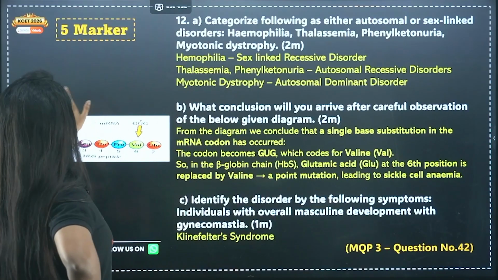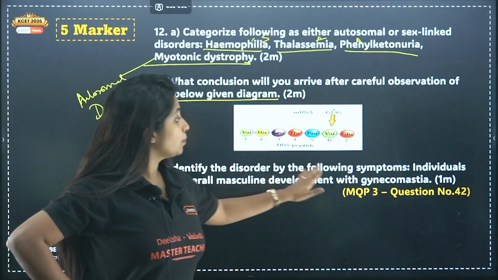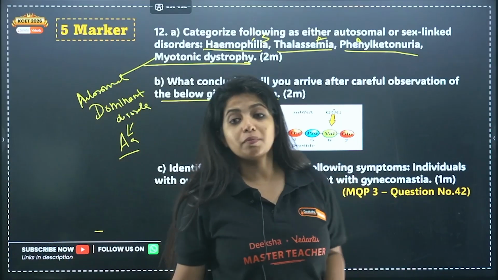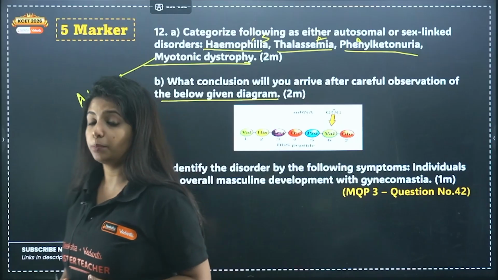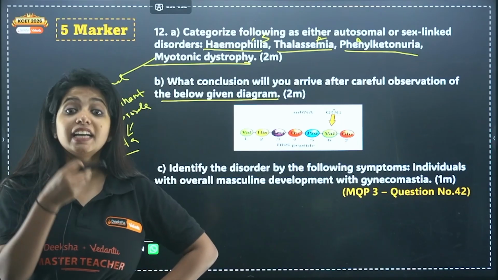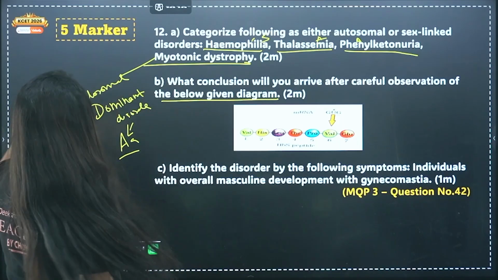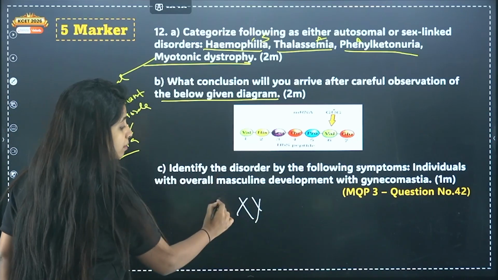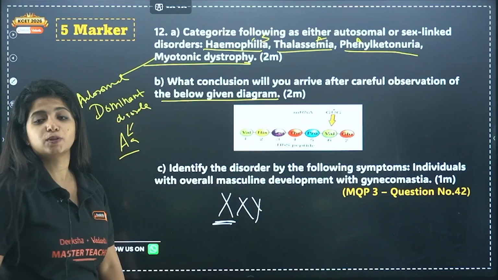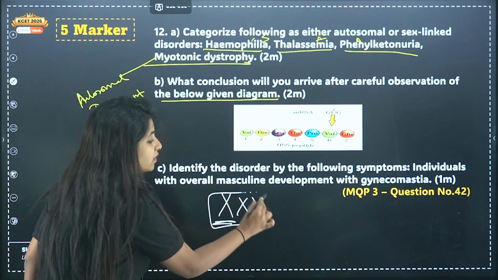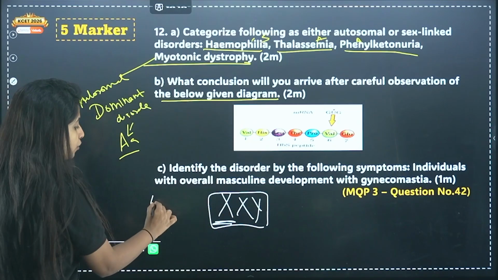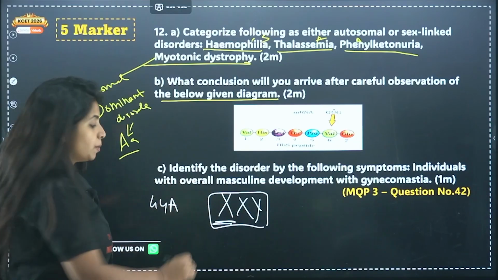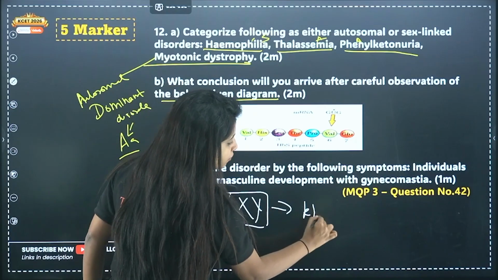Now next question, identify the disorder by the following symptoms. Individuals with overall masculine development with gynecomastia. So they have the overall masculine development, but they have gynecomastia. What do you mean by that? Development of breast. Overall masculine feature is found only in the case of male, but if at all you have some female character, that means probably you have one extra X chromosome. And where is this condition where you have extra X chromosomes? 44 autosomes are there, but instead of having 2 sex chromosomes, you have 1 more. This is the case in Klinefelter syndrome.